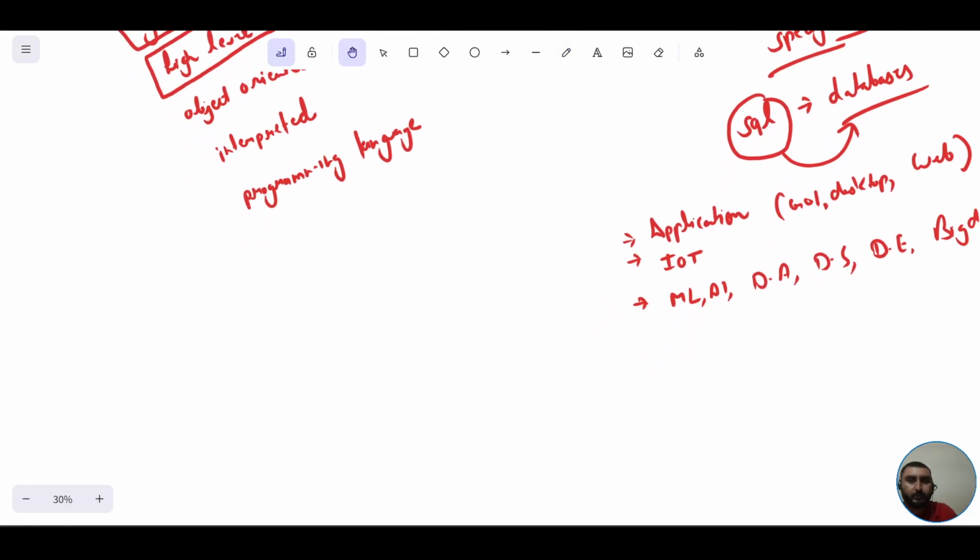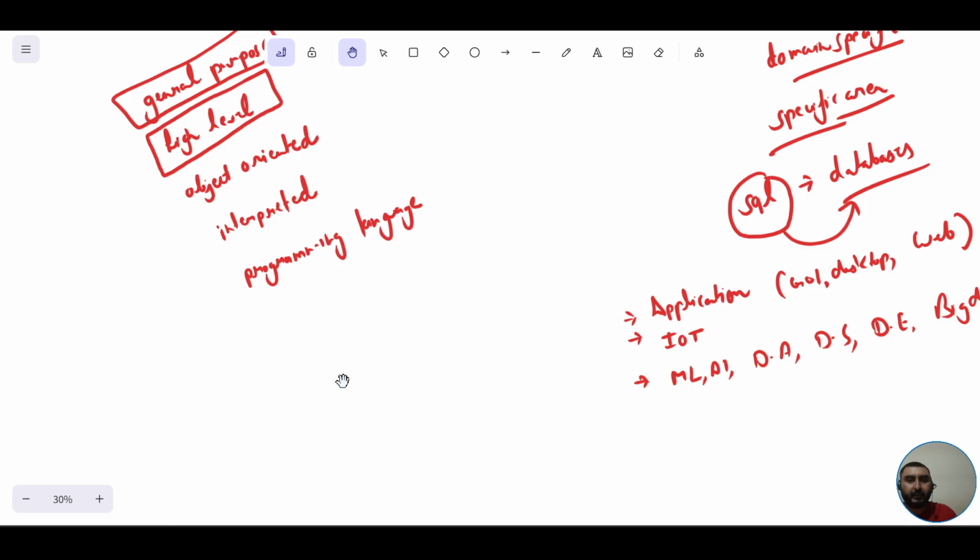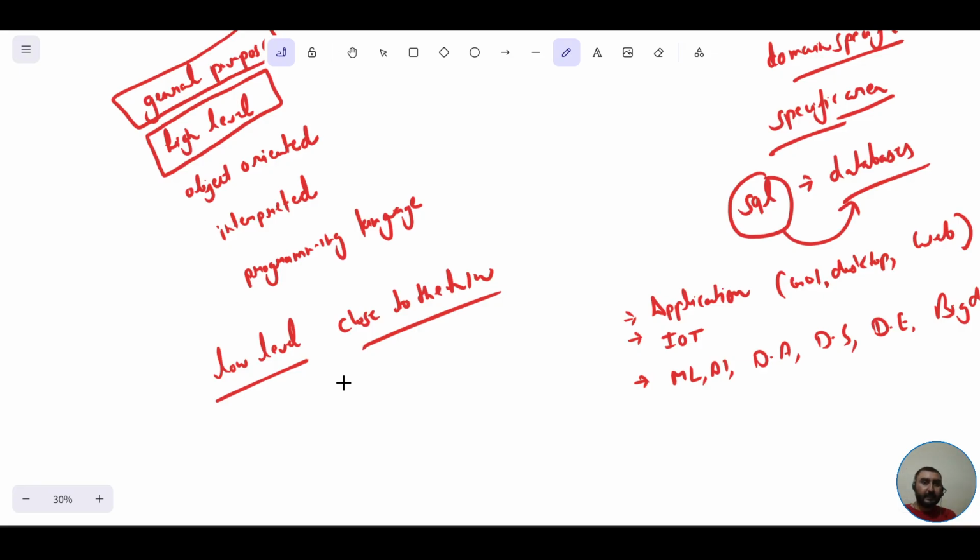Before explaining high level, let me explain what the low level programming languages are. Low level programming languages are those coding languages which are close to the hardware, and as a result they are among the fastest ones. Close to the hardware means they are easily understandable by the hardware, or you can say by the machines, or by the computers.